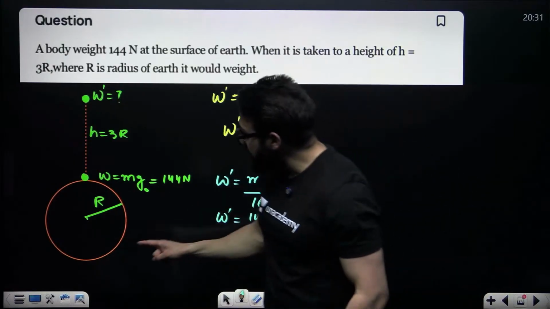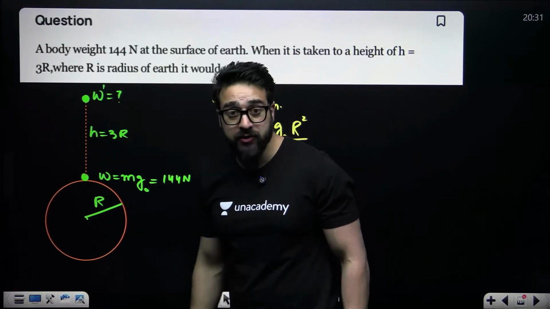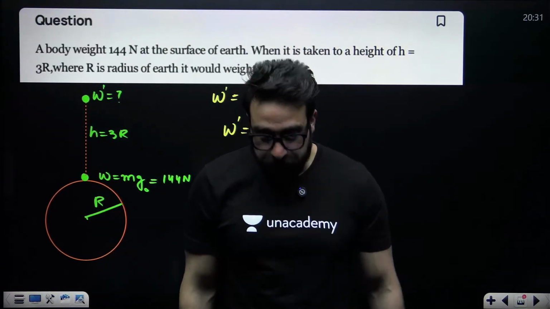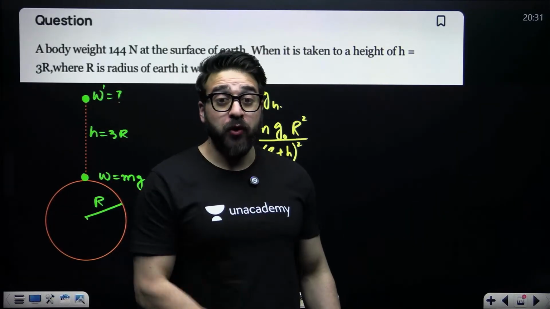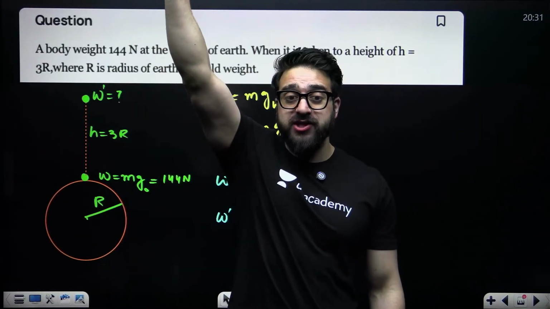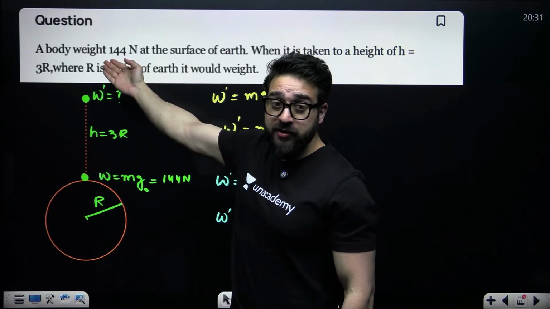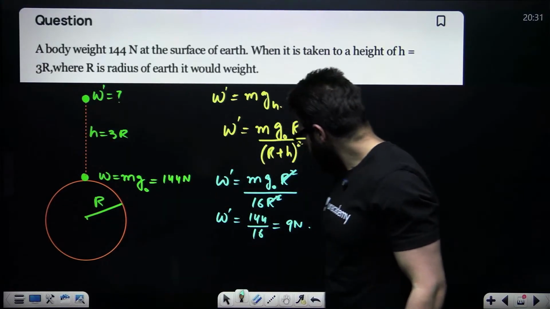So what is the weight of this particular object at height h equal to 3r? That is 9 Newton. So if you are a fat person, your weight on the surface is large. It is not your problem. You go at a very large height, your weight will decrease. Here it is 144 Newton. At h equal to 3r, you are only weighing 9 Newton.